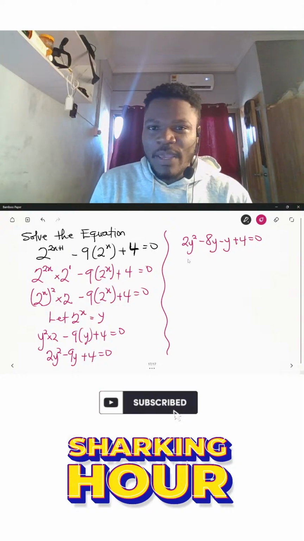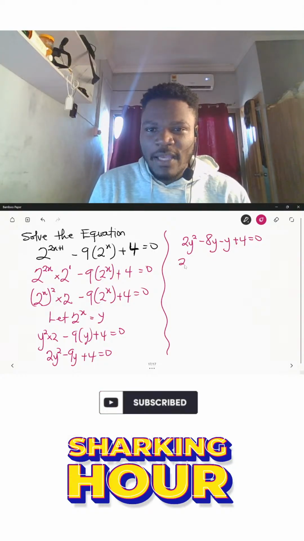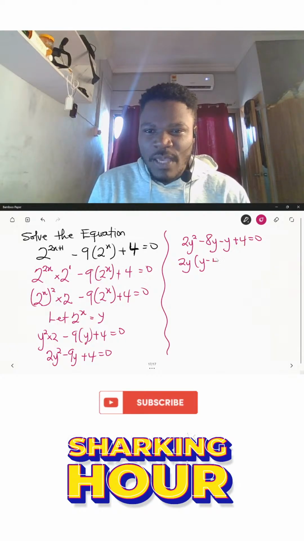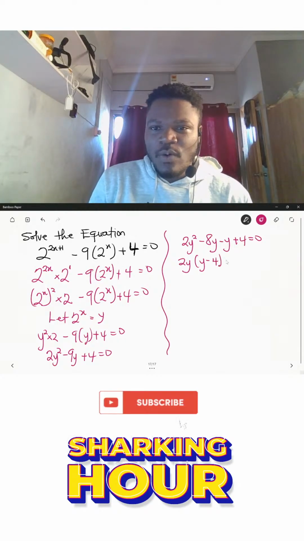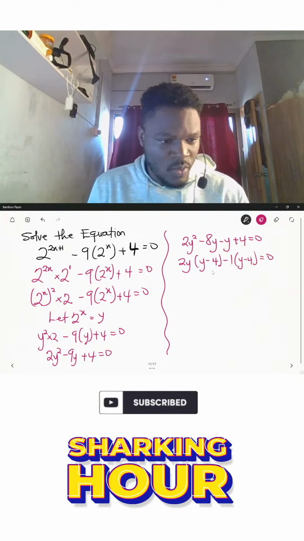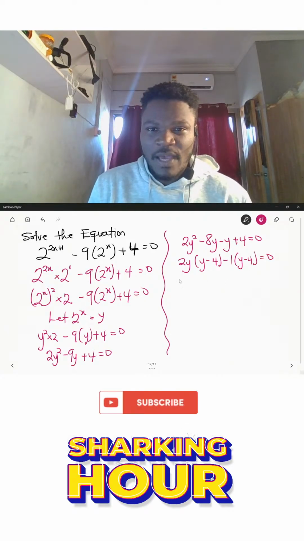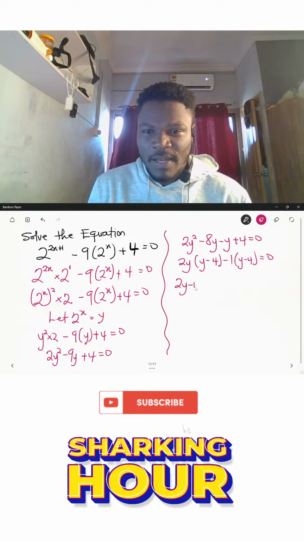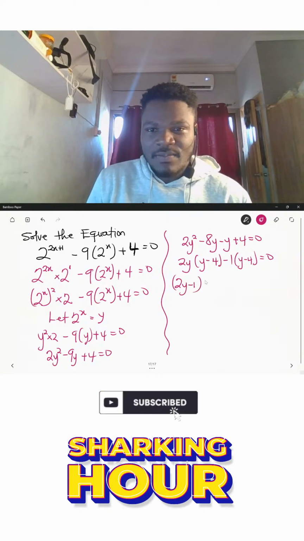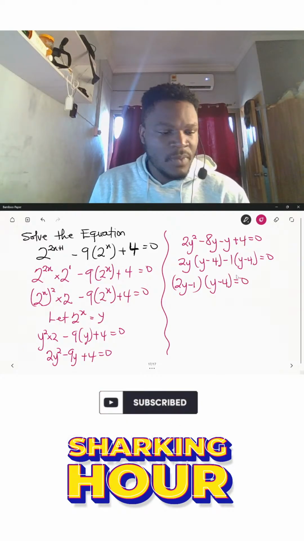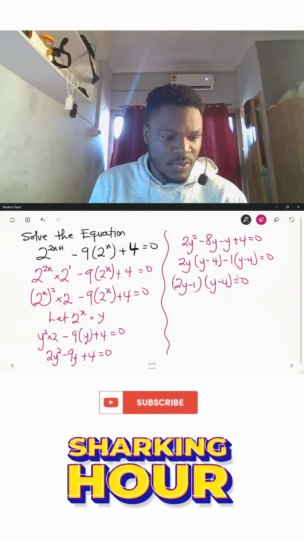So from here, we can factor out 2y here. So we'll have 2y outside, and we'll have y minus 4. Then over here, we'll have minus 1 outside the bracket. Then we'll have y minus 4 in here, and this will be equal to 0. So from here, we'll have 2y minus 1 in this bracket. Then we'll have y minus 4 in this bracket, and all will be equal to 0.